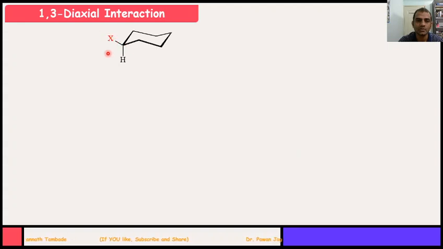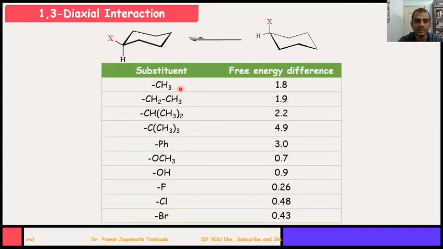So this is, say, one substituent present on cyclohexane ring. So at equilibrium we can find some amount of this conformation as well, where this X, that is substituent, is present axially. Now if the nature of X differs, then the amount by which stability differs is also different. So for example, if you go through some basic substituents which can be present on cyclohexane ring, like methyl to Br, then the free energy difference between equatorially substituted monosubstituted cyclohexane and axially substituted cyclohexane are different.